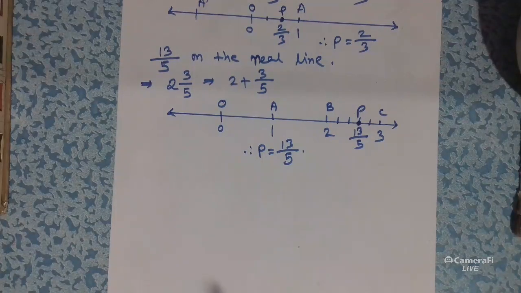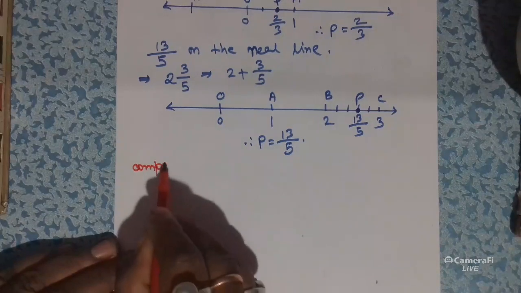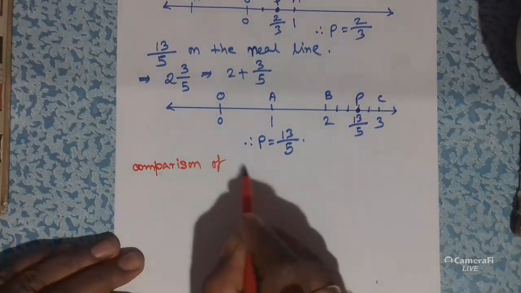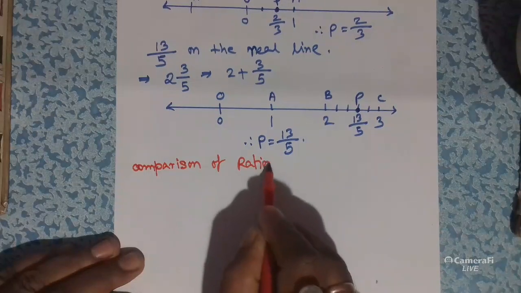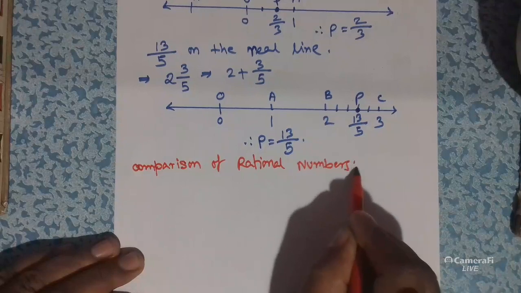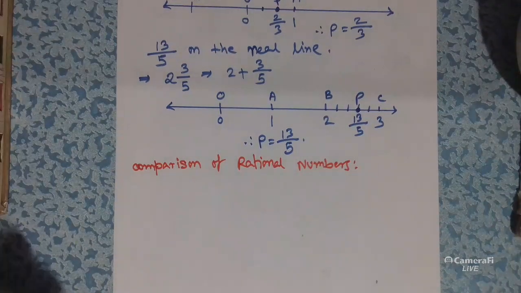Now, comparison of rational numbers. Comparison of rational numbers means you have to find which is greater or which is smaller.